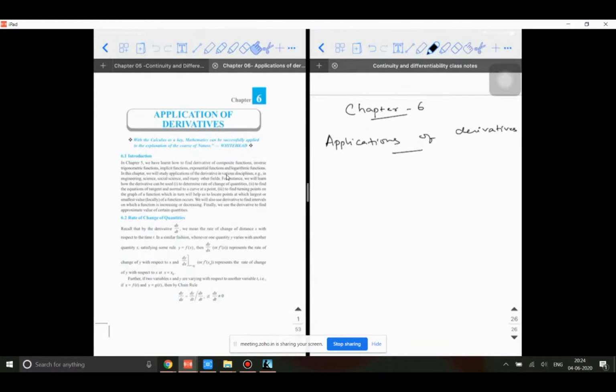So, in this chapter, what we are going to do is, we will see what are all the different applications that you can apply in the real-time basis using the concept of slope of the tangent. And the first application of this is rate of change of quantities.